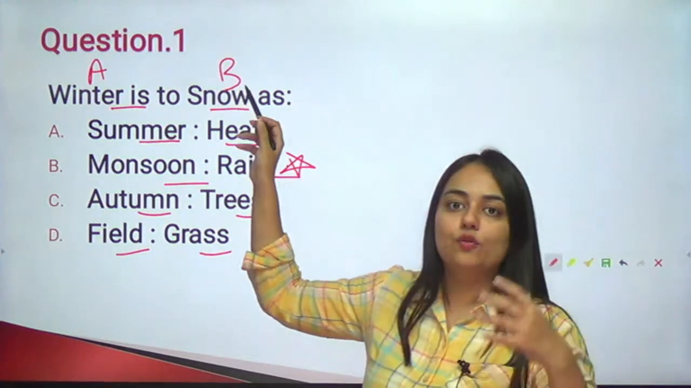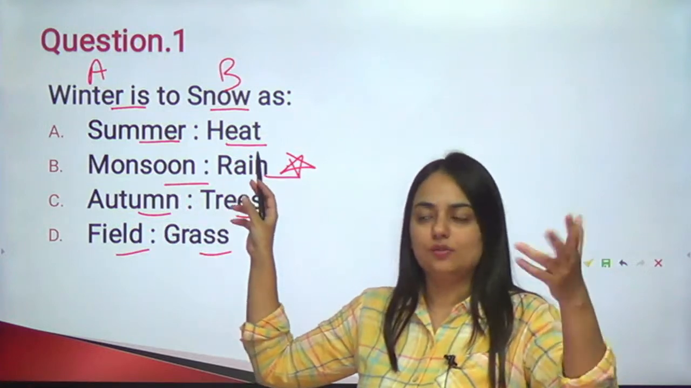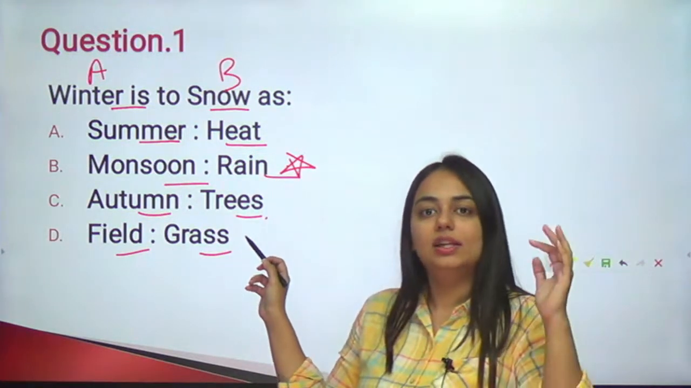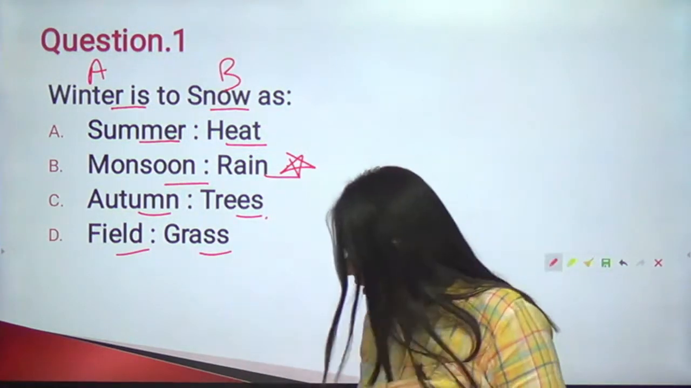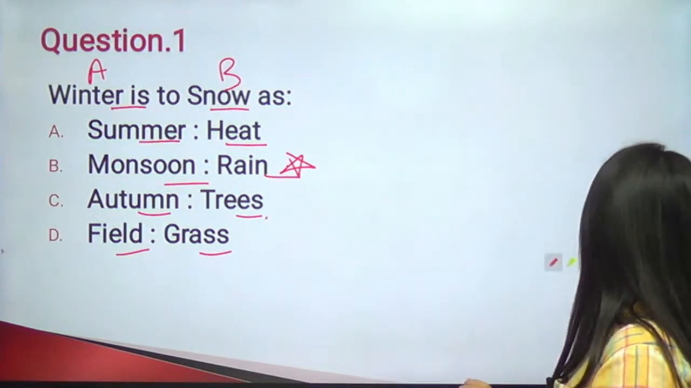Just as snow falls in the winters, rain falls in the monsoon. Heat doesn't fall, trees don't fall, neither does grass fall. I hope this one is clear, everyone. Try your luck in the next question.